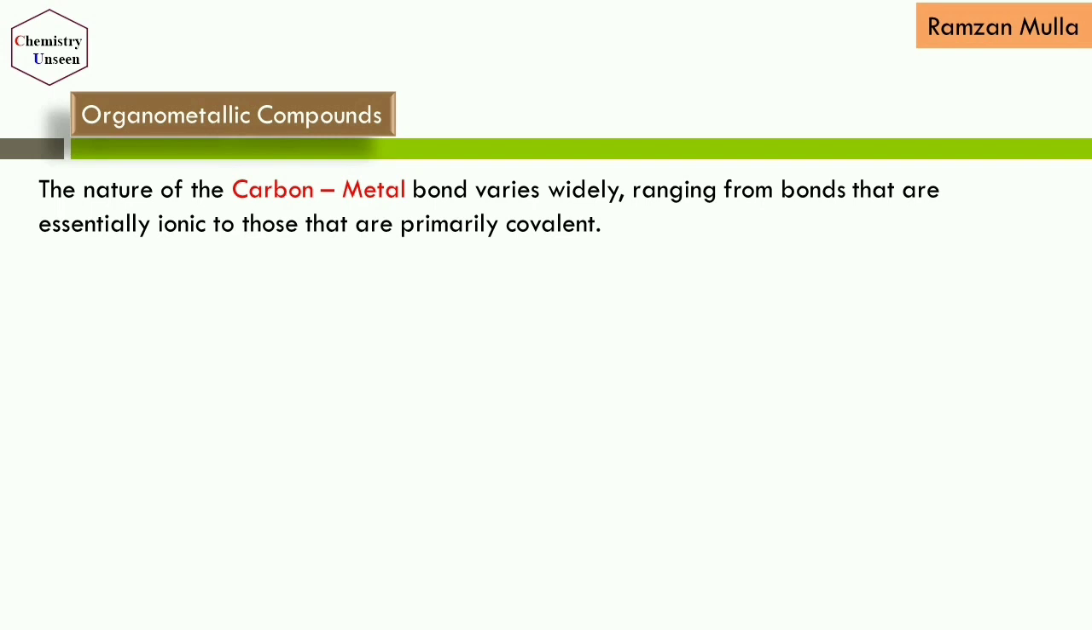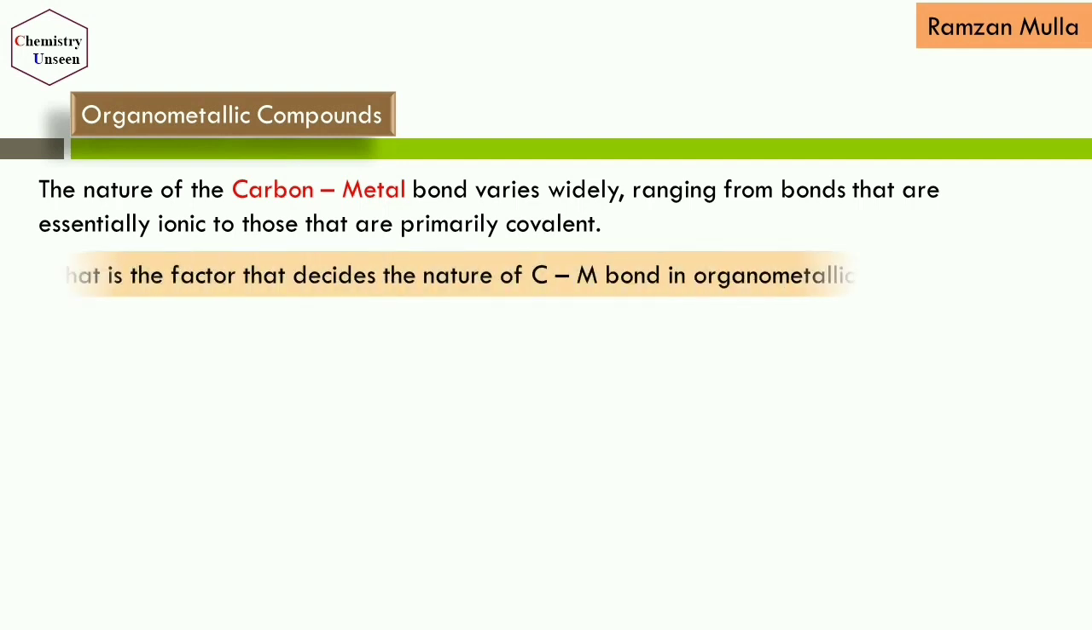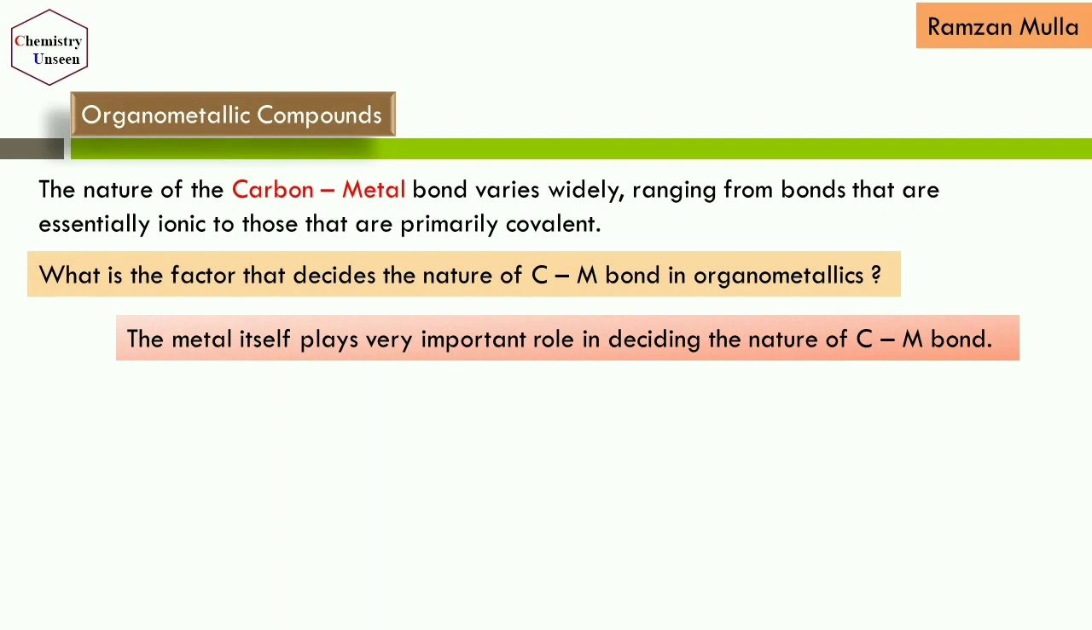The next one, in this slide we will talk about the nature of the carbon-metal bond. In organometallic compounds, the carbon-metal bond mainly ranges from ionic to covalent. That means there are some organometallic compounds which have ionic character, and some which have covalent character. Now one more question comes to mind: what is the factor that decides the nature of the carbon-metal bond? Obviously, the metal plays a very important role in deciding it.